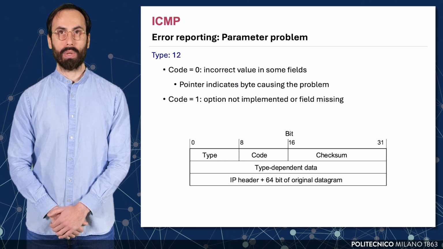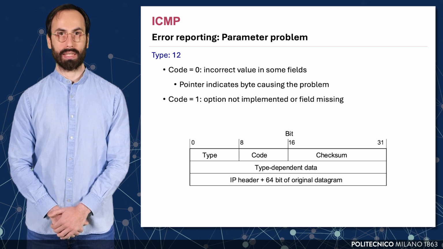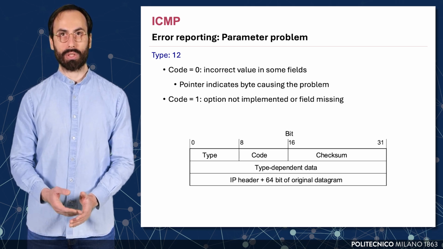ICMP Type 12 messages are used to report parameter problems in IP datagrams. These occur when a router or host encounters a field in the IP header that is either incorrectly set or not understood.